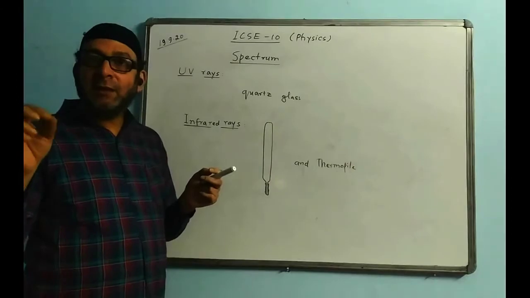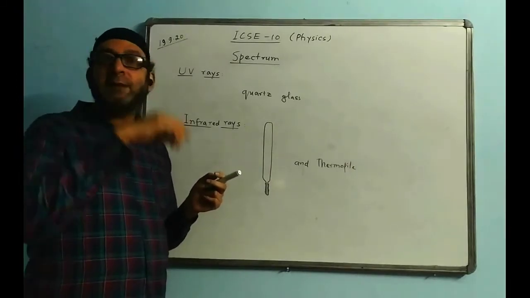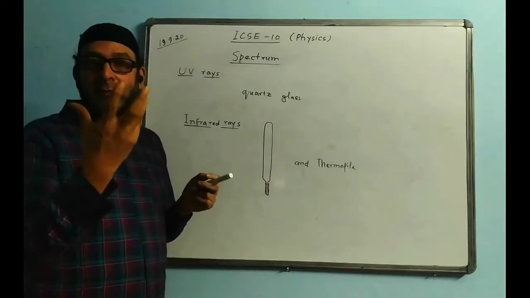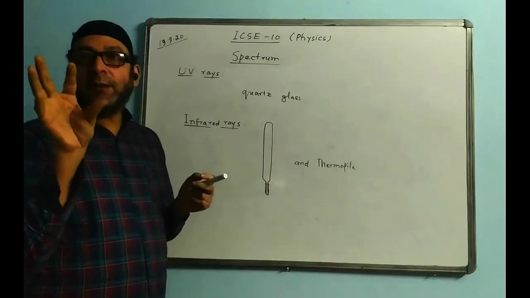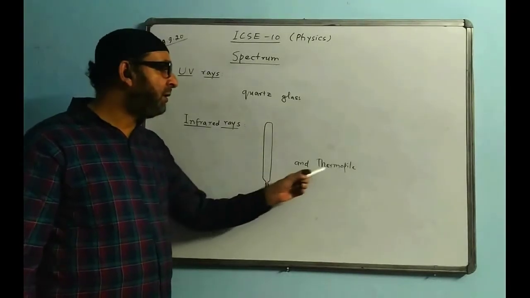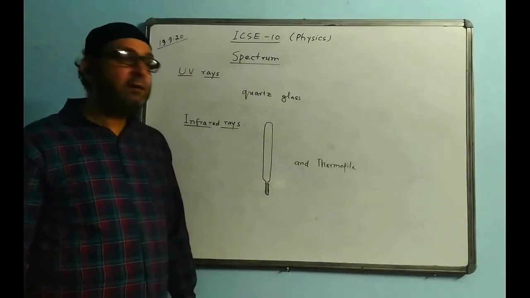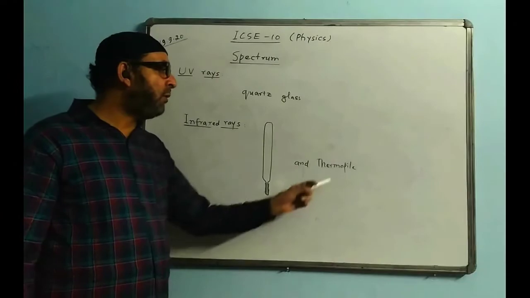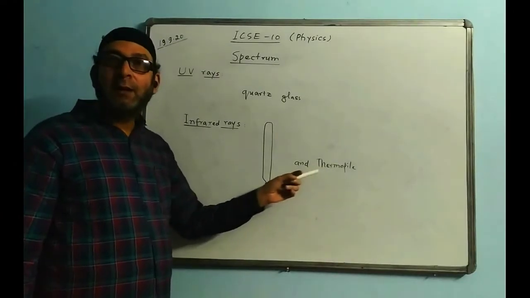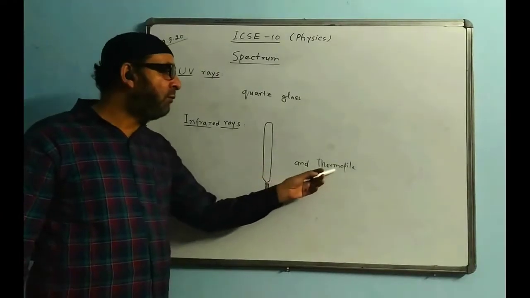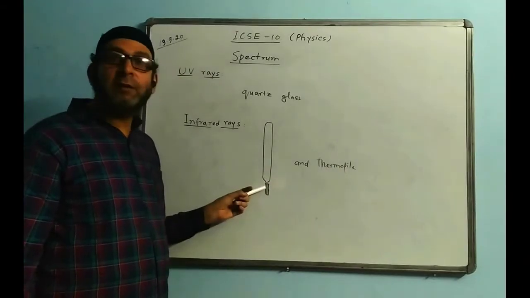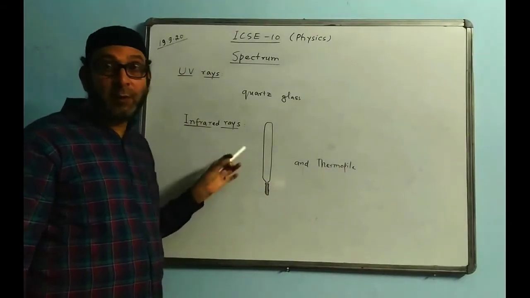Infrared rays will cause a heating effect and current will be generated, and that current we detect by a meter called a galvanometer. That is called a thermopile. If there is a pointer moving in the thermopile, then infrared rays are present. About this, you don't have to know much. But remember the word thermopile, or the simple one, the blackened bulb thermometer. The detection is important.